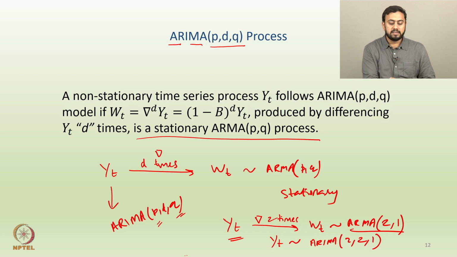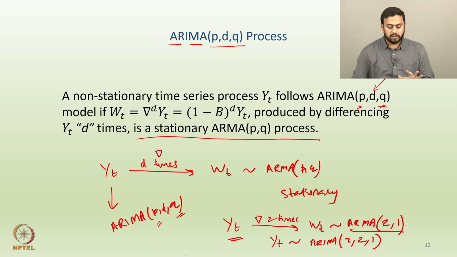If you difference this time series process d times, and the resultant series is a stationary ARMA PQ process, then we can say that the initial time series YT is ARIMA PDQ. As discussed in the last session, P and Q stand for the autoregressive and the moving average orders of the process, while the number of times you difference the series is given by D.